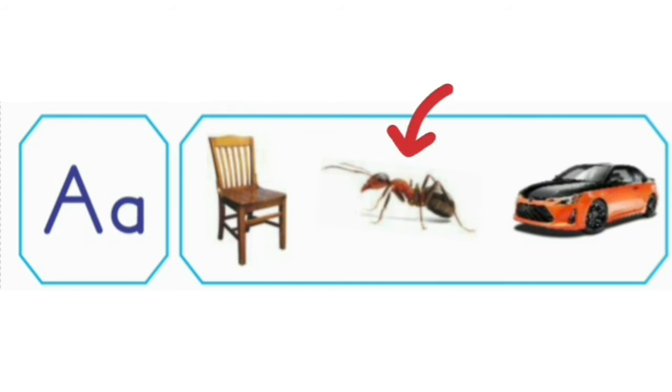What is this? This is an ant. Does ant start with alphabet A? Yes. So we will circle it. What is this? This is a car. Does car start with alphabet A? No. So we will not circle it.